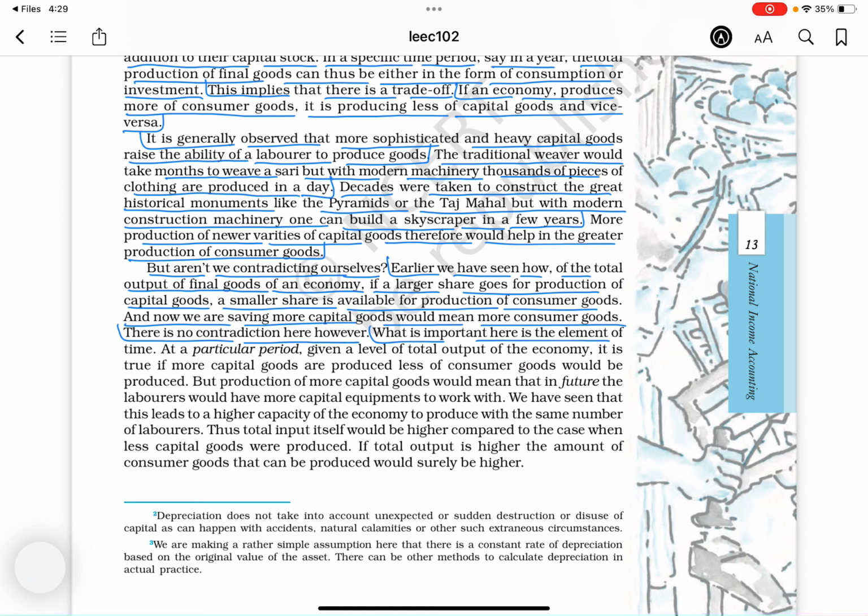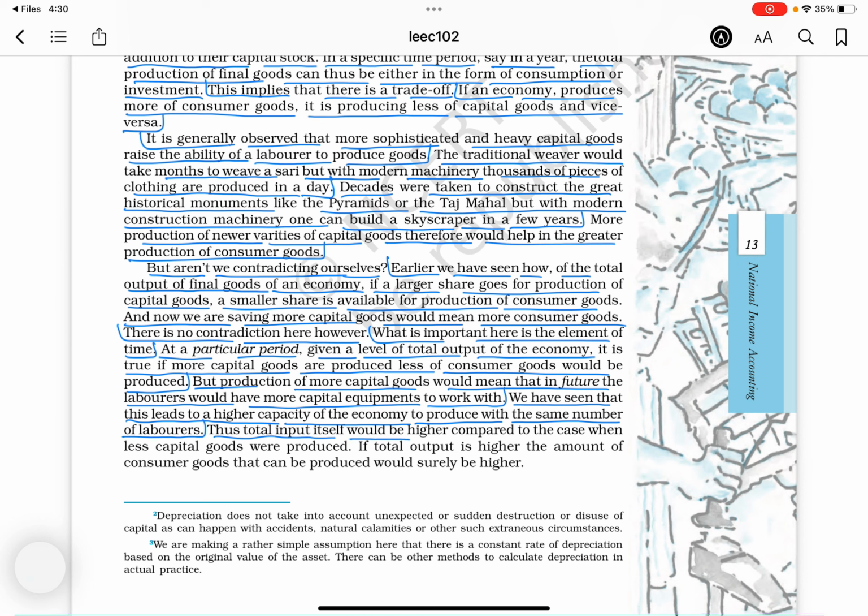However, what is important here is the element of time. At a particular period, given a level of total output of the economy, it is true that if more capital goods are produced, less consumer goods would be produced. But production of more capital goods would mean that in future the laborers would have more capital equipment to work with. We have seen that this leads to a higher capacity of the economy to produce with the same number of laborers.